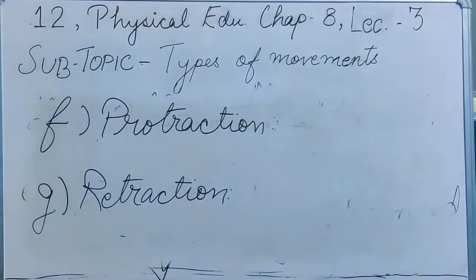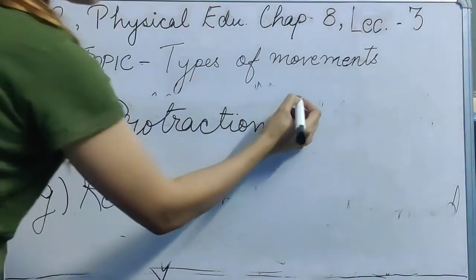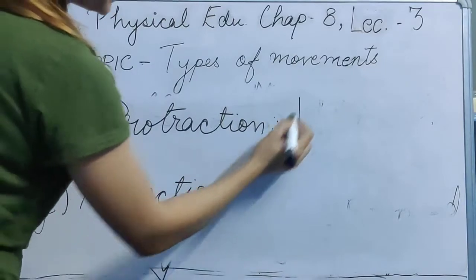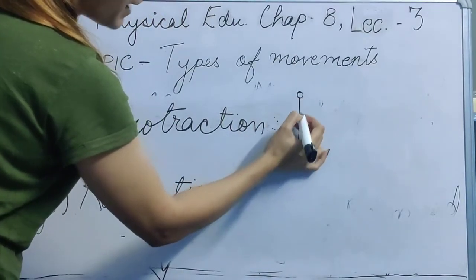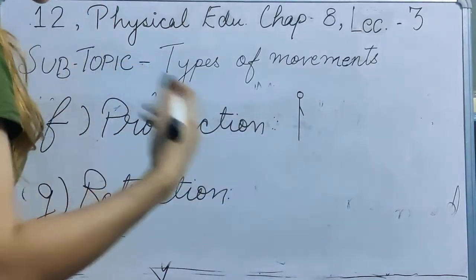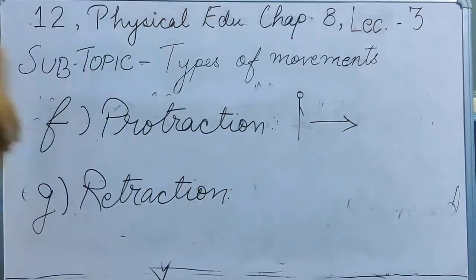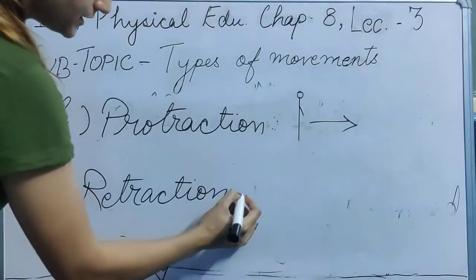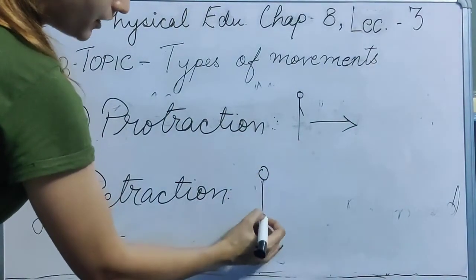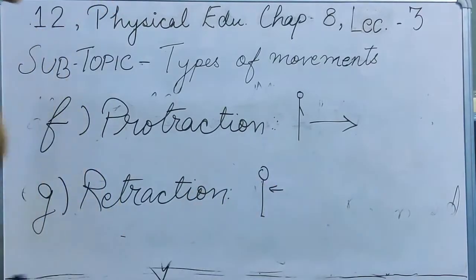So the other two movements are protraction and retraction. Protraction means moving a part forward. If this is the body, this is your head. So if you are moving any part of your body from the joint itself forward, that would be your protraction. And when we are talking about retraction, that means moving the body part backward.